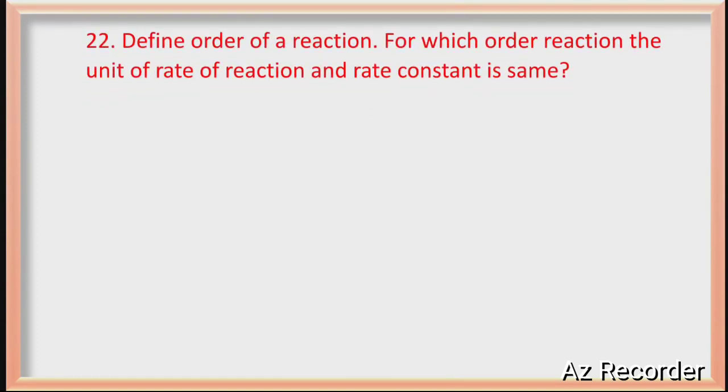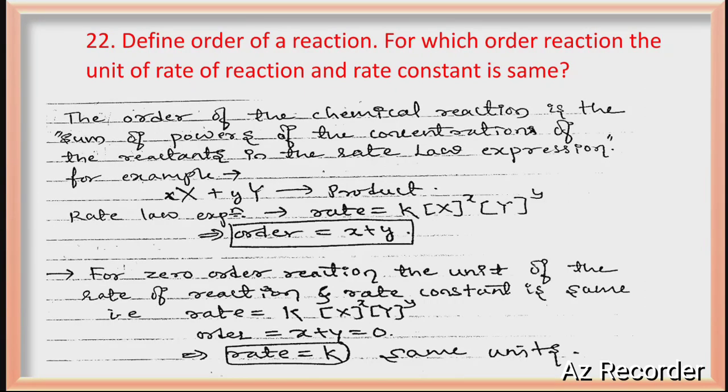22nd question. Define order of the reaction. For which order reaction is the unit of the rate of the reaction and rate constant the same? The order of the chemical reaction is the sum of powers of concentrations of reactants in the rate law expression. The rate law expression is an experimentally determined quantity. Remember this point. I have given an example if you are not getting it.